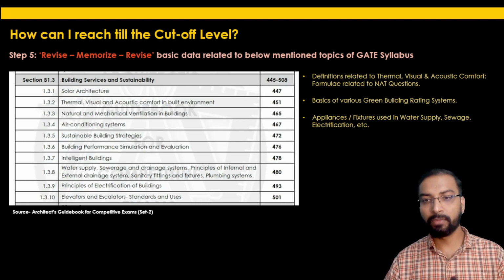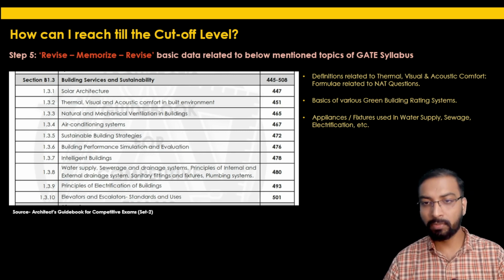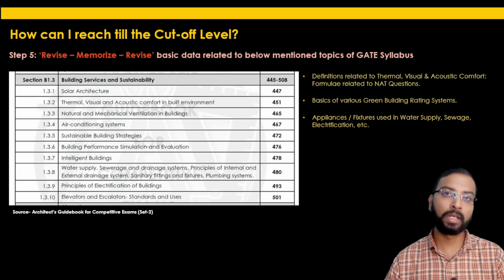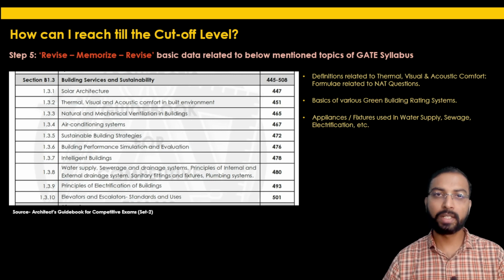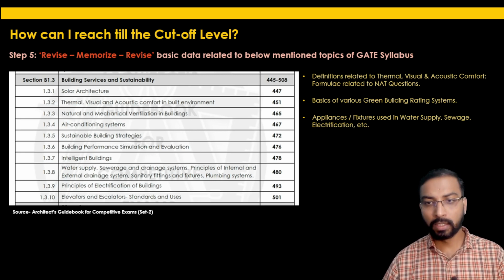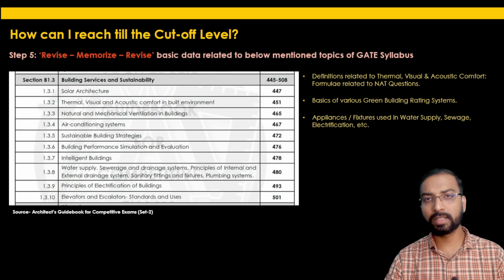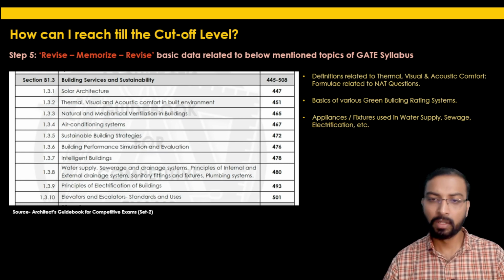Similarly for electrification: what is an MCB, which are the different fixtures used in the electric supply, and how the electricity is supplied from the source to your household. You will get the information on the internet also. Have a basic understanding of these related topics.